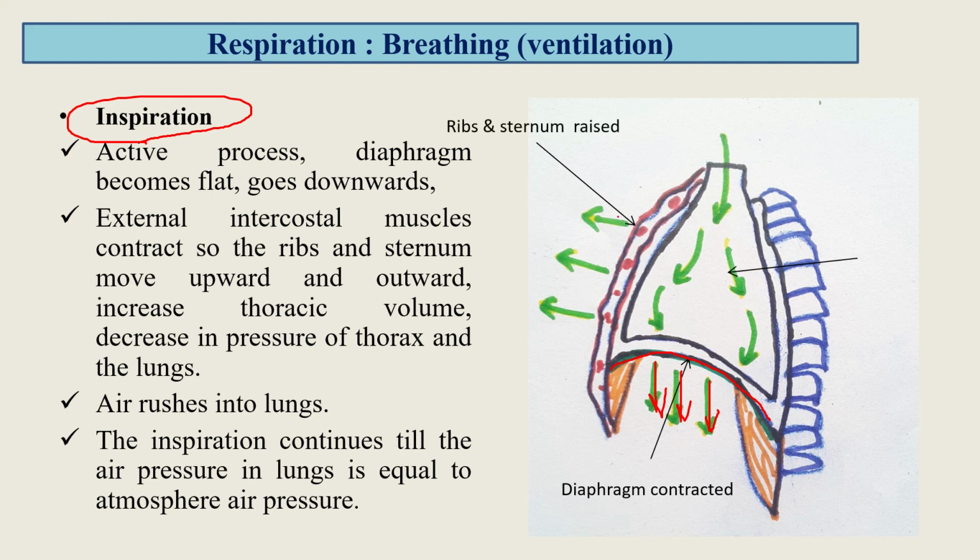Secondarily, the external intercostal muscles contract, due to which the ribs and the sternum are pulled upward and away from the body, and the area of the thoracic cavity is increased.